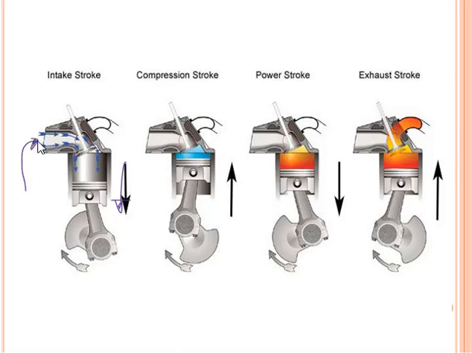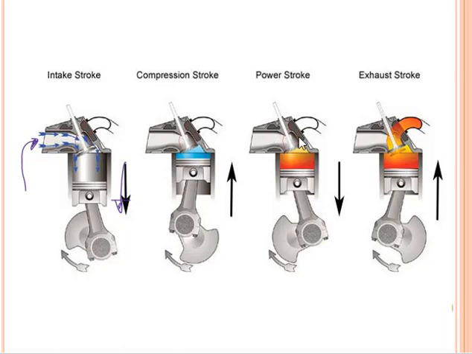So the gas and air enters, and then as the piston moves, the gas inside will be compressed. Upon compressing it, the volume decreases, the pressure increases, and the temperature inside also increases.